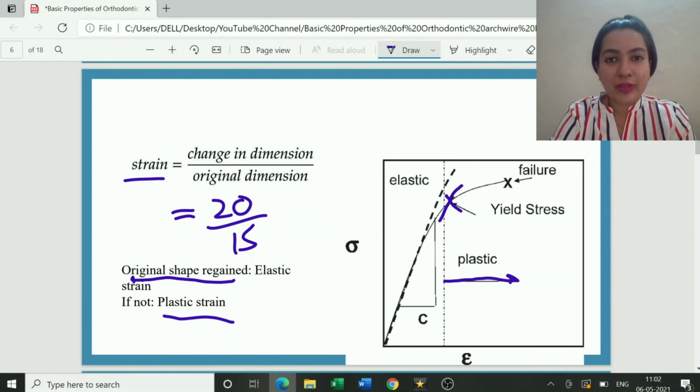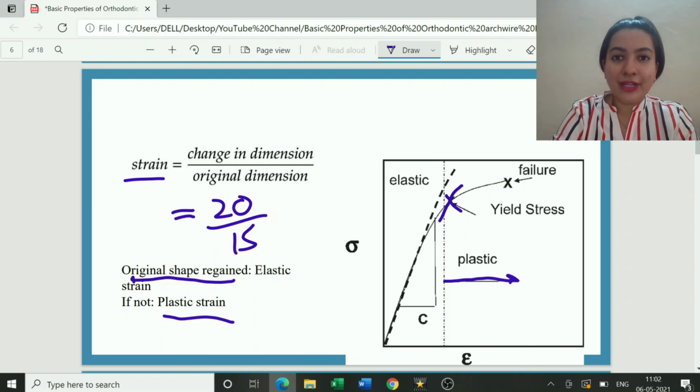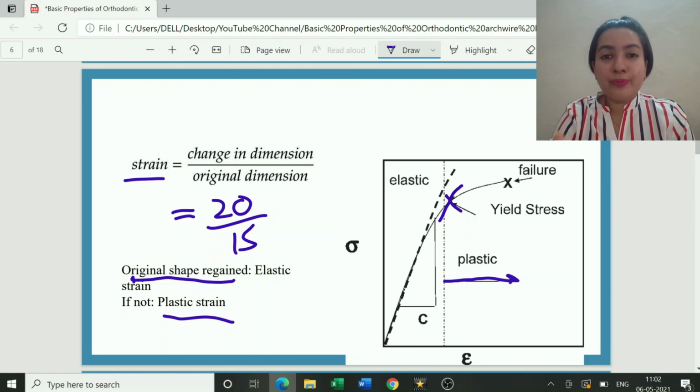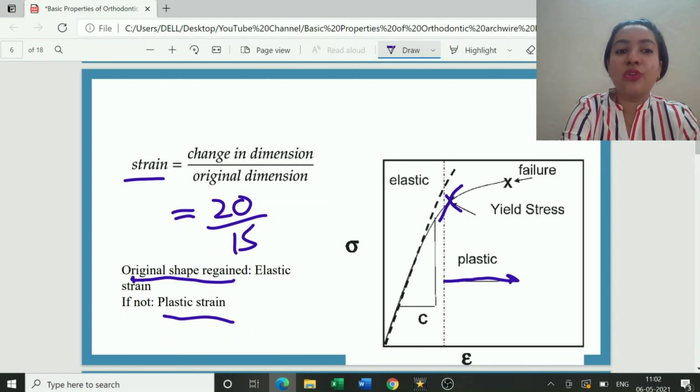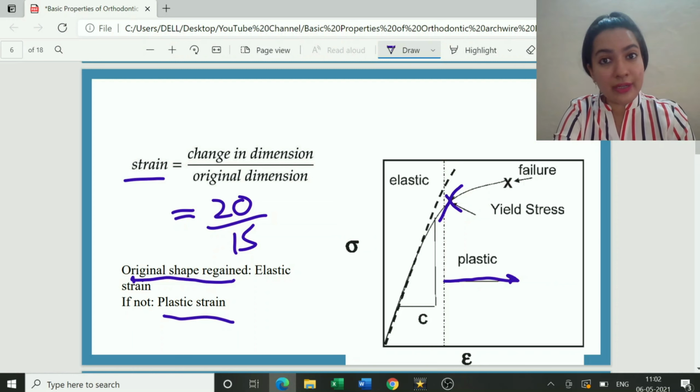So this is stress and strain. Stress is force per unit area. Because of stress, it induces strain in the body. When there is strain induced in the body, what happens? There's a change in dimension. So to calculate the amount of strain, the formula is change in dimension upon original dimension.